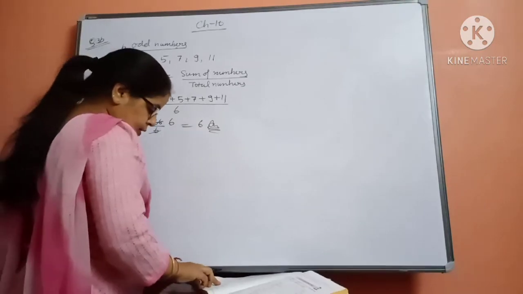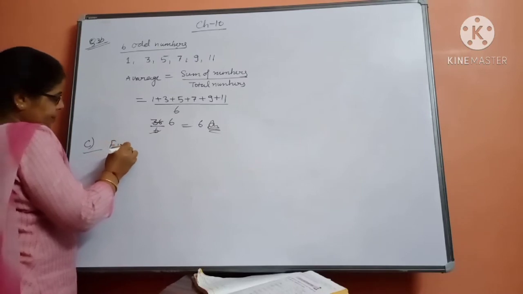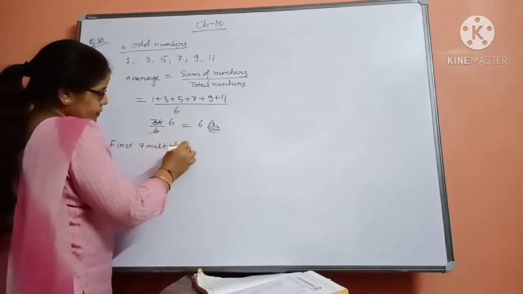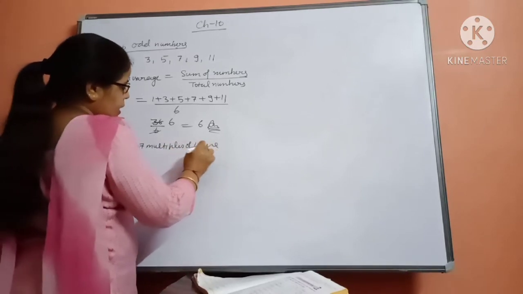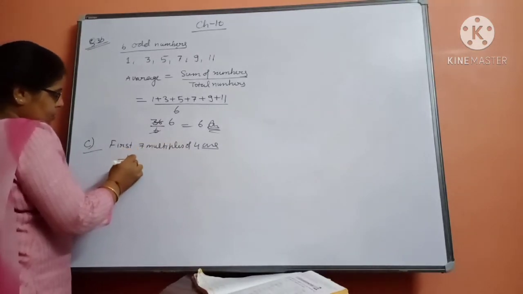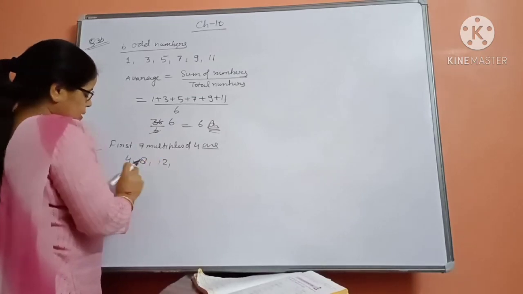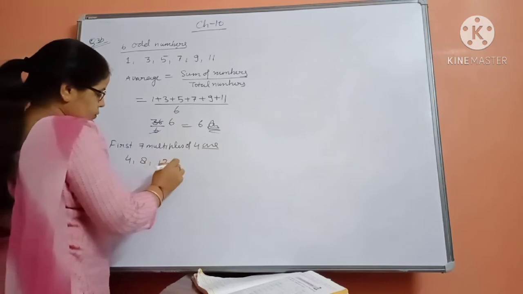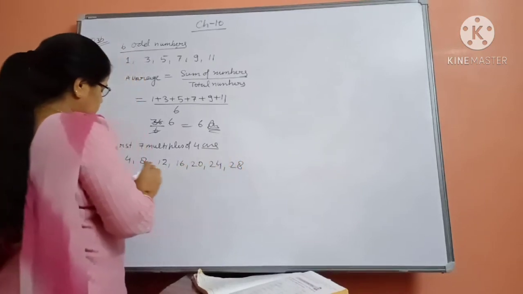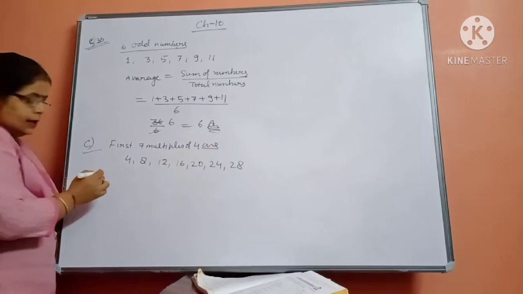Find the average of the first 7 multiples of 4. Okay, the first 7 multiples of 4 are, okay, 4 ones are 4, 4 twos are 8, 4 threes are 12. I taught you multiples. 4 ones are 4, 4 twos are 8, 4 threes are 12, 4 fours are 16, 20, 24, 28. 1, 2, 3, 4, 5, 6, 7. 7 multiples are there. Now take their average.